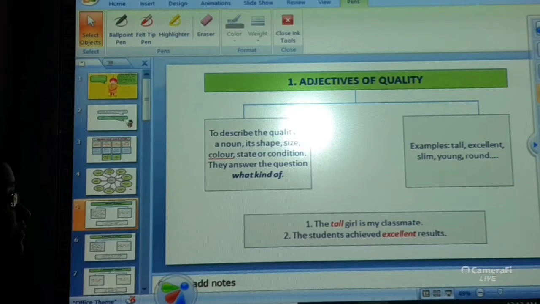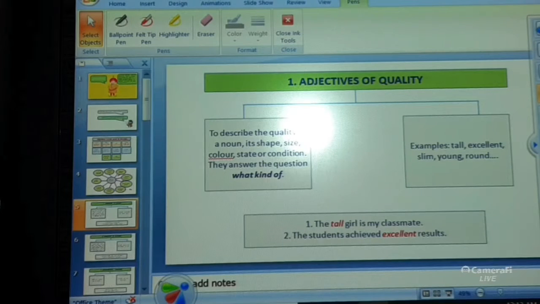The quality of a noun can be its shape, its size, its color, its state, its condition, anything.